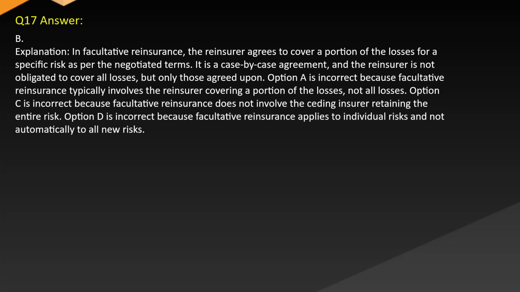Option A is incorrect because facultative reinsurance typically involves the reinsurer covering a portion of the losses, not all losses. Option C is incorrect because facultative reinsurance does not involve the ceding insurer retaining the entire risk. Option D is incorrect because facultative reinsurance applies to individual risks and not automatically to all new risks.